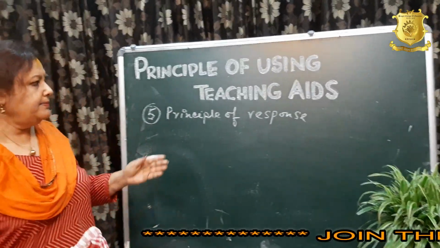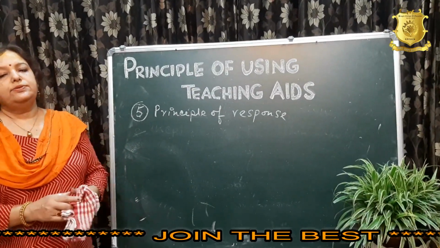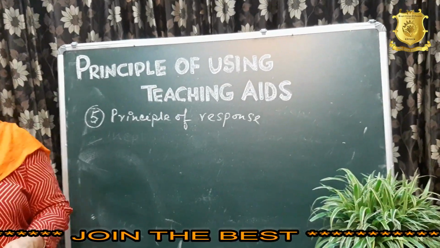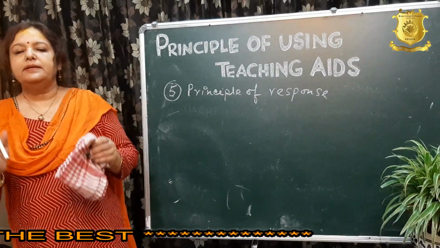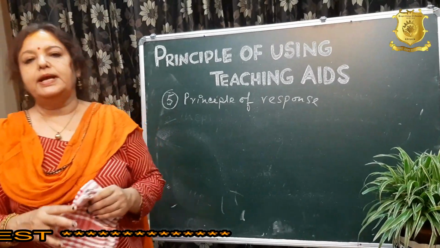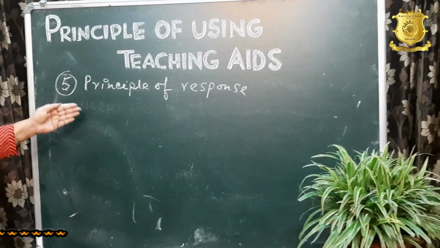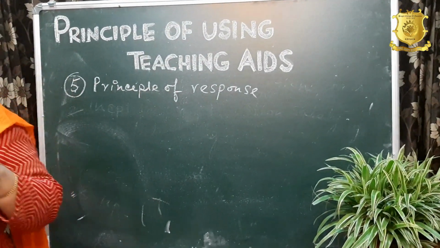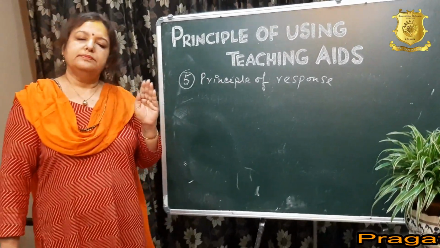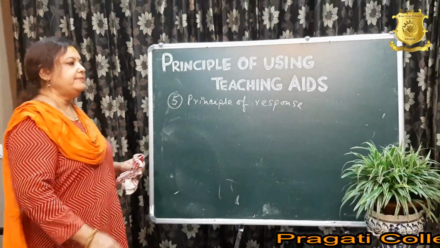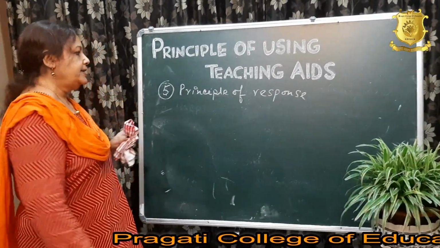So every time while using teaching aids, the teacher has to see whether students are responding or not, whether they are very actively participating in the teaching learning process or not. Under this principle, students must participate and respond very actively.